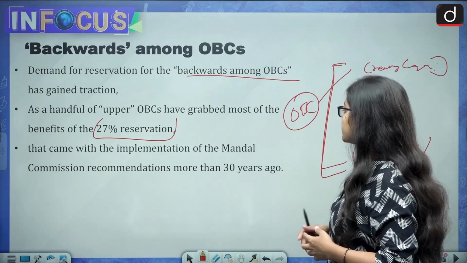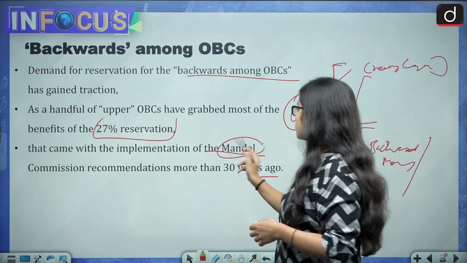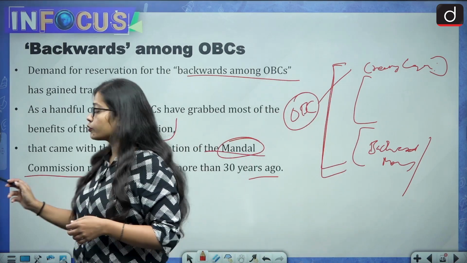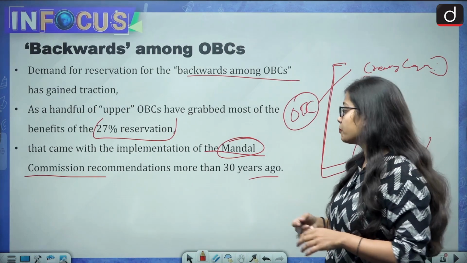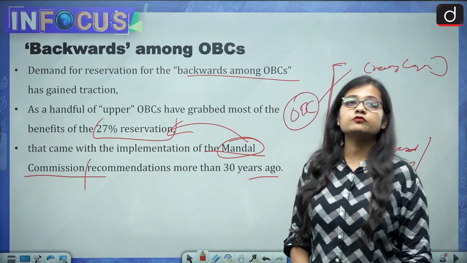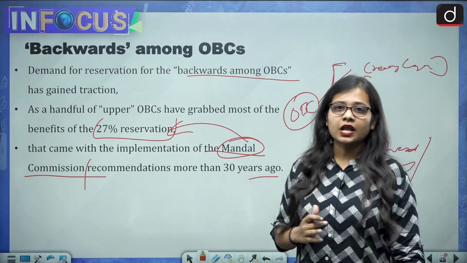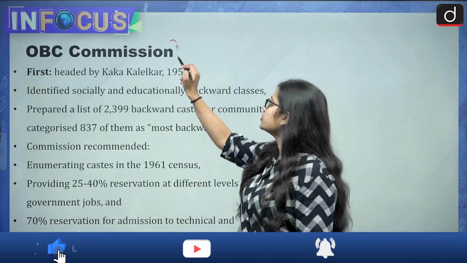That came with the implementation of the Mandal Commission recommendation more than 30 years ago. How did this reservation of 27% come into existence? It was the Mandal Commission which recommended the 27% reservation for the other backward classes. Then come the OBC Commissions.